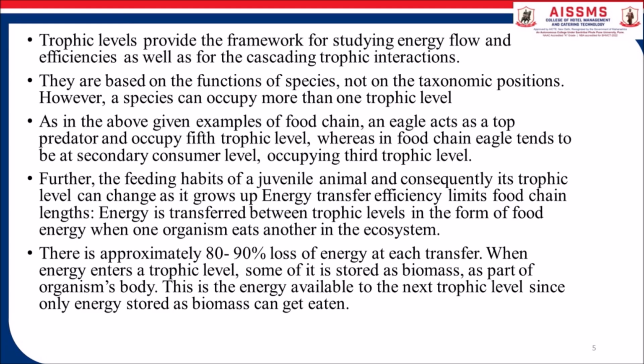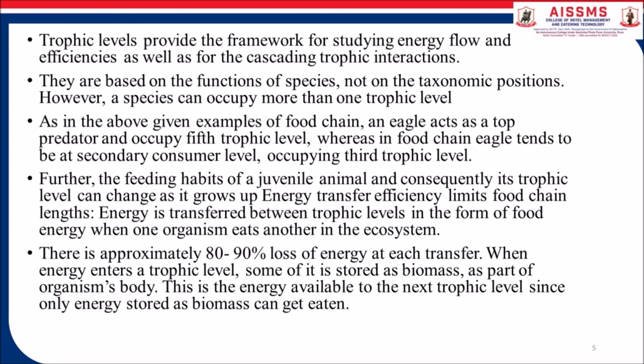However, a species can occupy more than one trophic level, as in the above given example of food chain. An eagle acts as a top predator and occupies the fifth trophic level, whereas in another food chain the eagle tends to be at the secondary consumer level, occupying the third level. Further, the feeding habits of a juvenile animal, and consequently its trophic level, can change as it grows up.